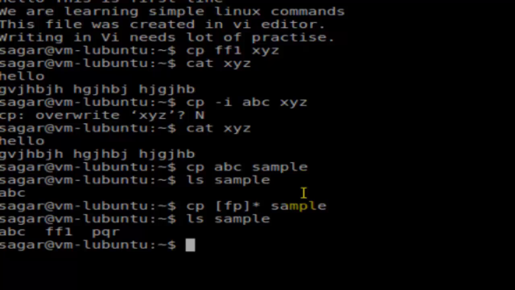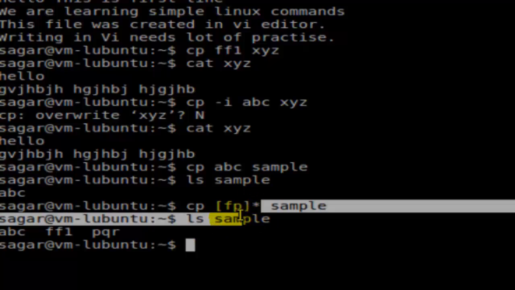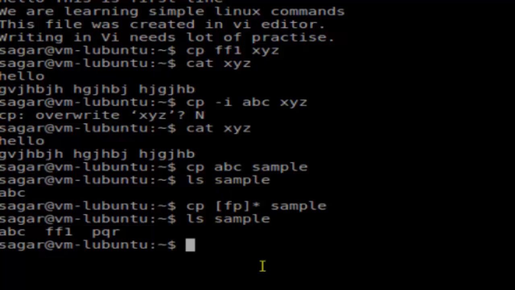As you can see, the files ff1 and pqr are also copied, because these are called wildcard characters, which allow you to copy multiple files matching that particular pattern. In the brackets you can give the characters. It means select any file that starts with either F or P and then ends with anything. So ff1 and pqr matched those conditions, and that's why those files were copied into sample. This is a very handy thing that you need to remember, wildcard characters, which can boost your productivity.